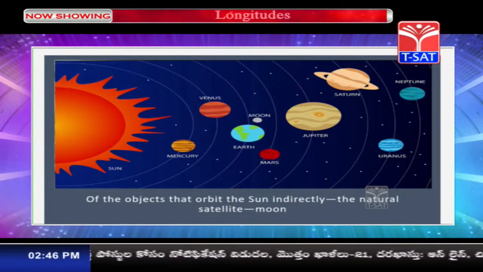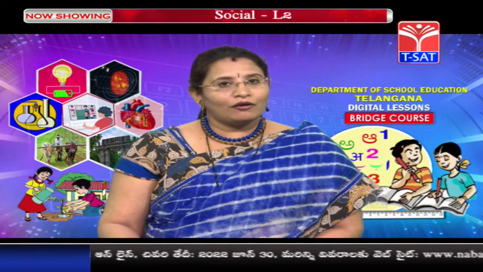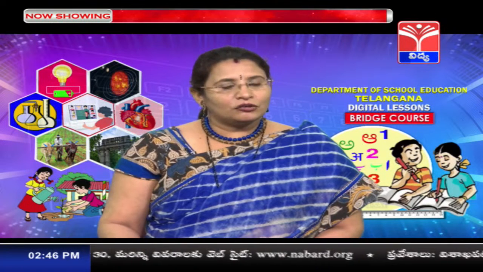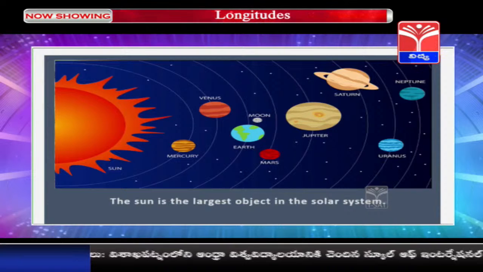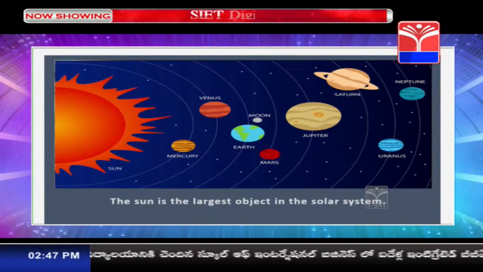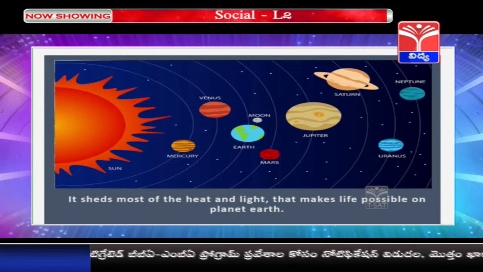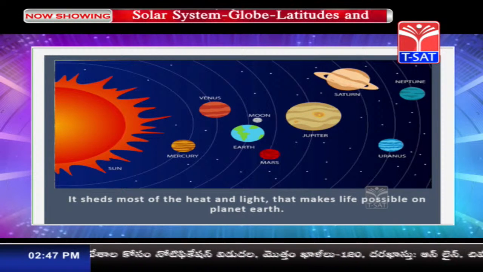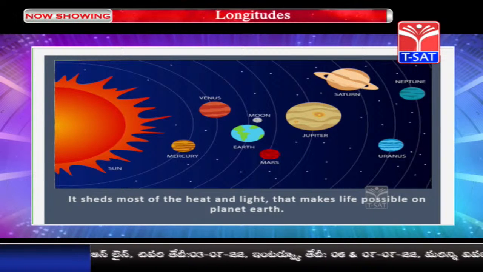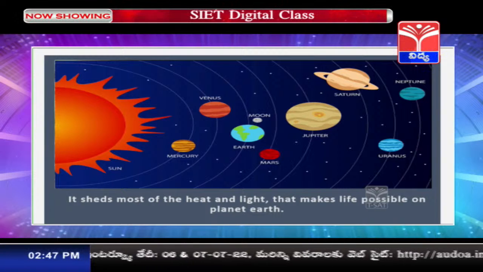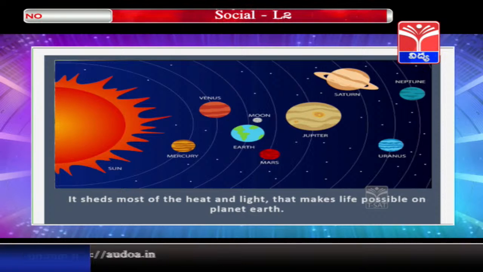Now talking about this family, children, in our family also we have an elderly member as the head of the family. So here, children, in the solar system also we have one main member, and it is the largest object, and that is the Sun. The Sun is the largest object in the solar system, and it sheds most of the heat and light that makes life possible on planet Earth. It is only because of the heat and light which is given out by the Sun that we are all able to live on planet Earth. So this was all about the solar system.